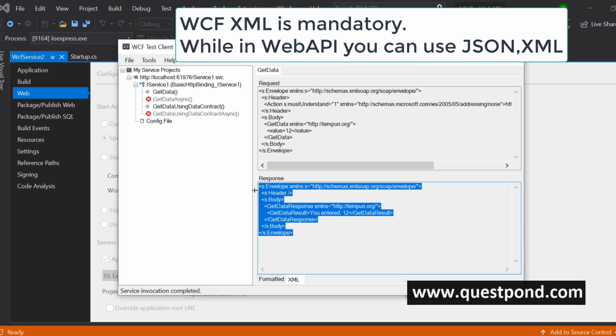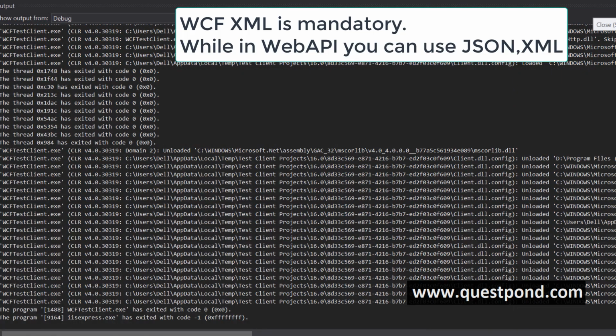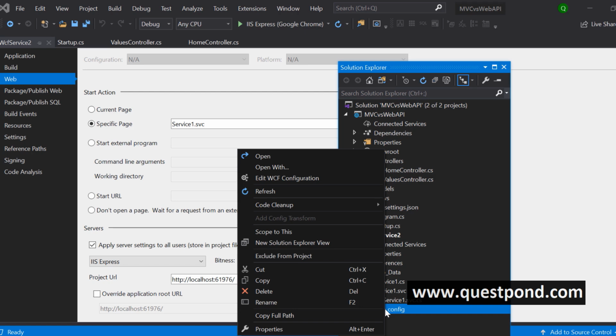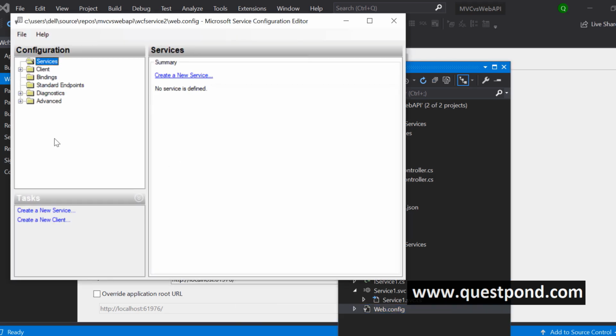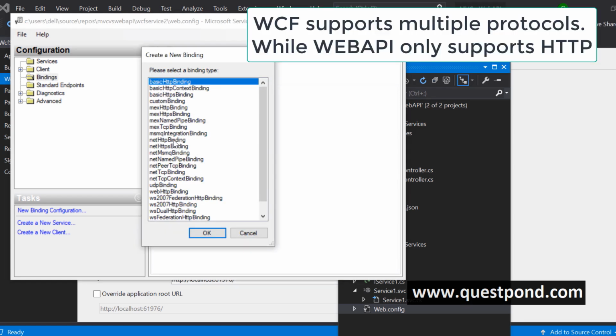And the third important point, which I find very important, is that when it comes to WCF, you can host WCF in different protocols. If you see here, this is a WCF project. In case you want to learn WCF, please go and see my WCF step-by-step videos. So here you can see I can host on HTTP, I can host on MSMQ, I can host on TCP, right?